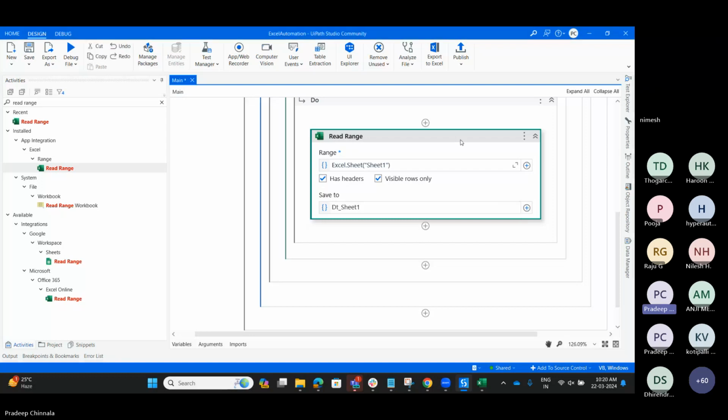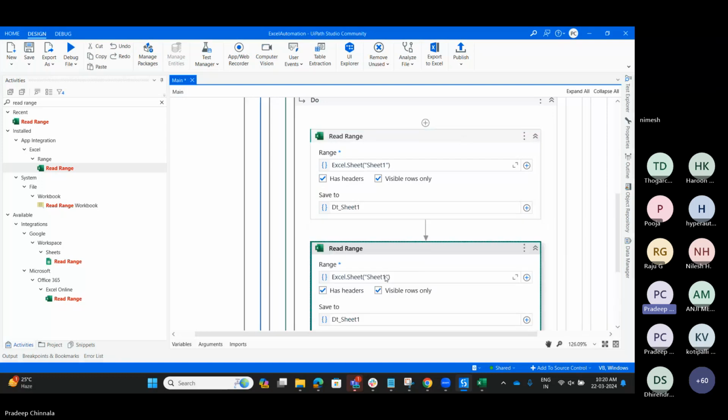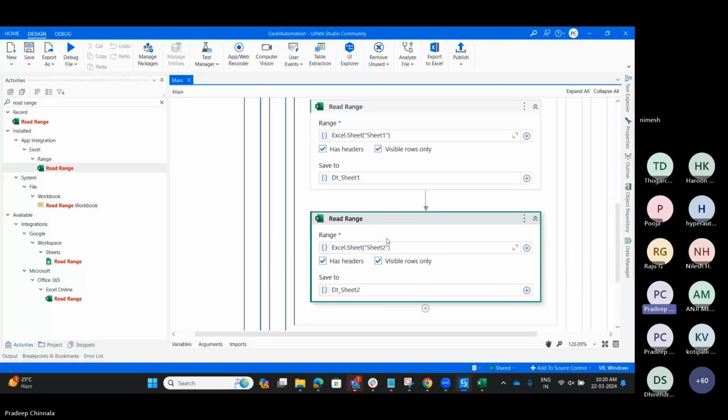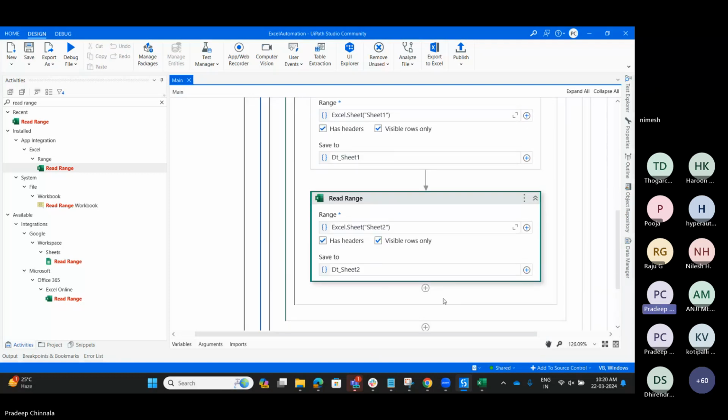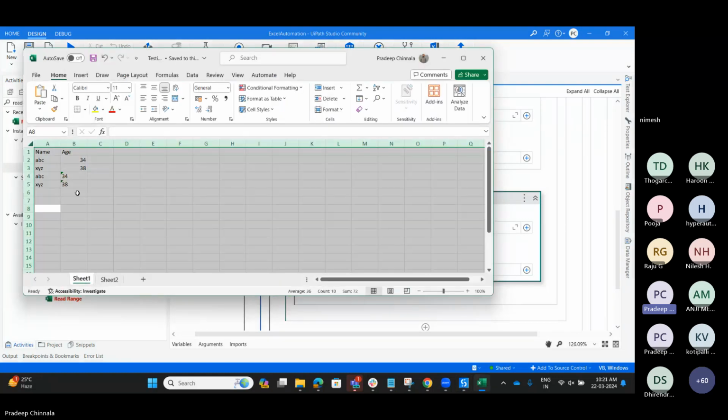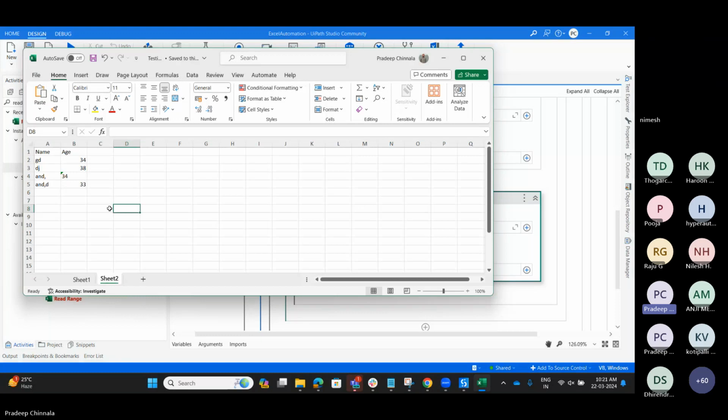I want to use the same activity again, because this is Sheet1 and I want to do it with Sheet2 also. So I am doing it here as Sheet2. So I got two data tables. Here the Sheet1 data table is available, and here the Sheet2 data table is available.